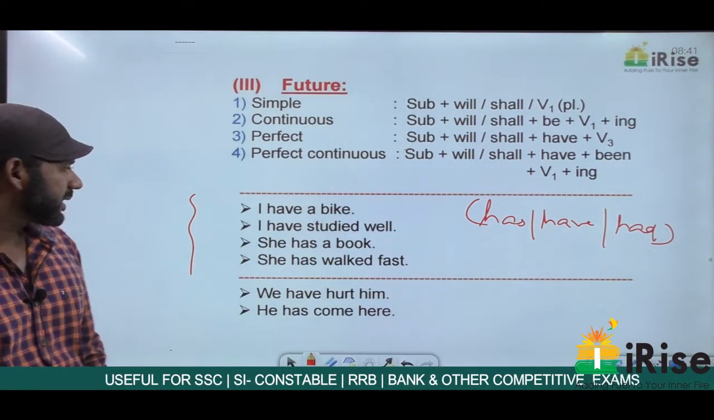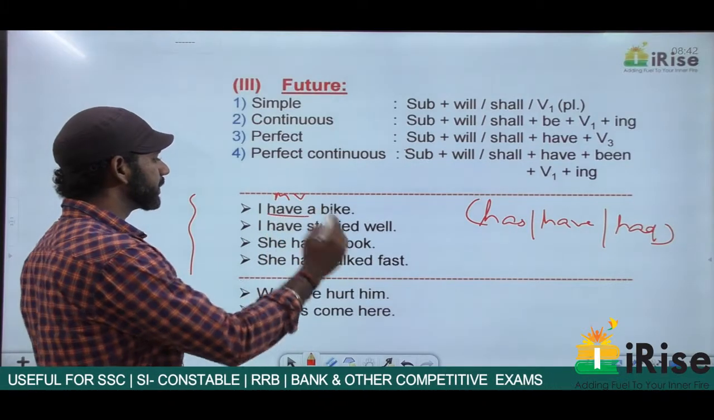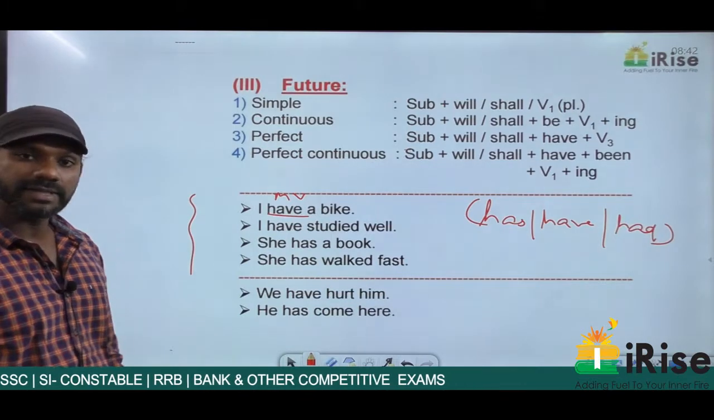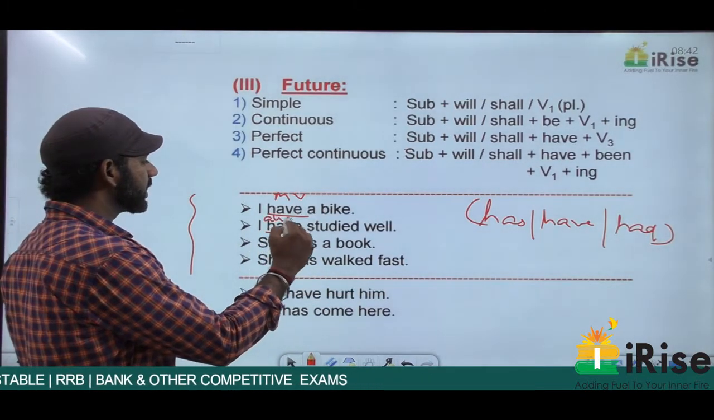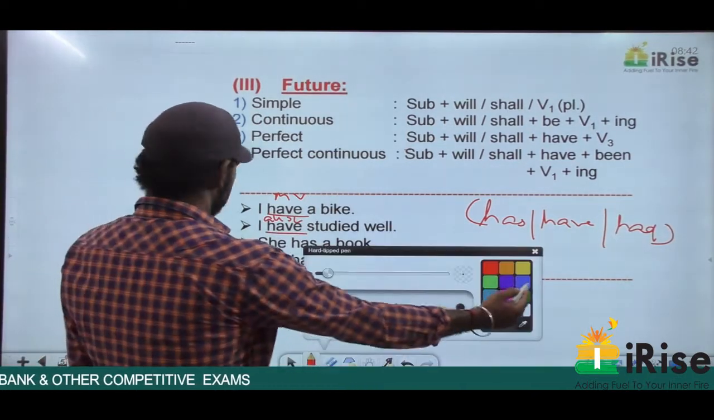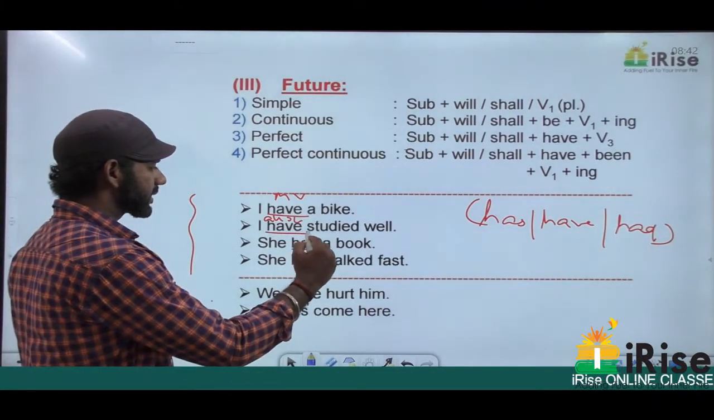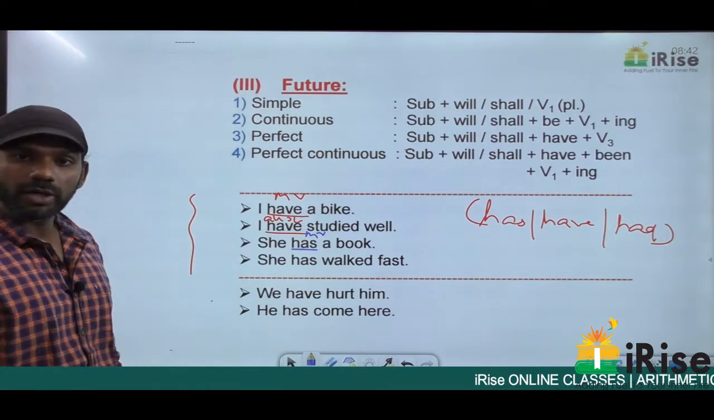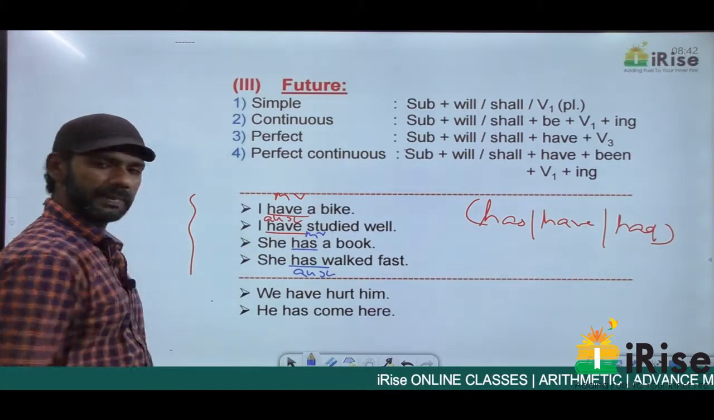I have a bike. I say that in this sentence, have is a main verb. Whereas in the second sentence, I have studied well, I say that have is an auxiliary verb. Similarly, in the sentence, she has a book, I say that has is a main verb. Whereas in the sentence, she has walked fast, I say that has is an auxiliary verb.